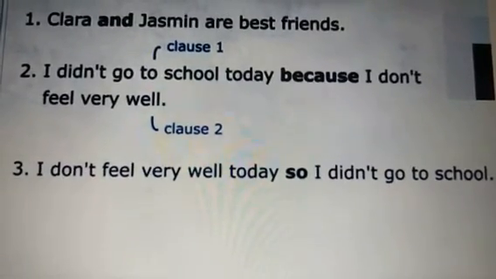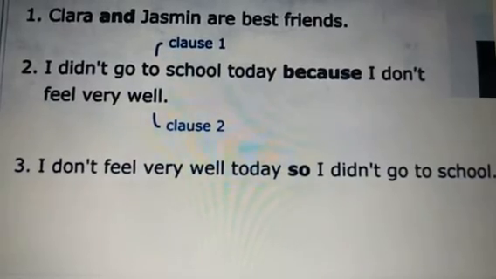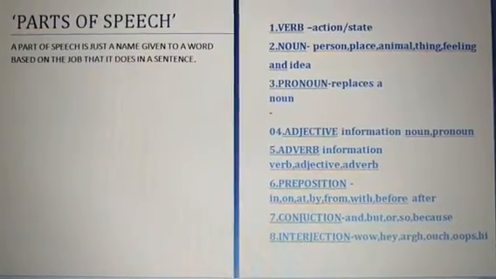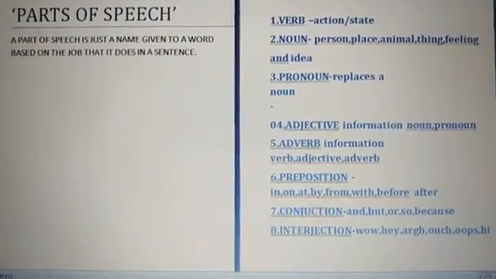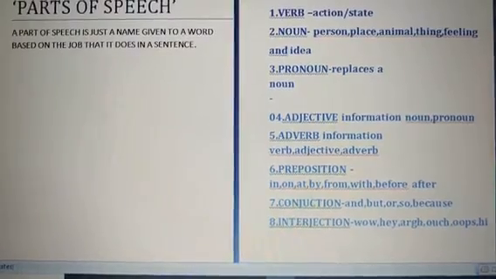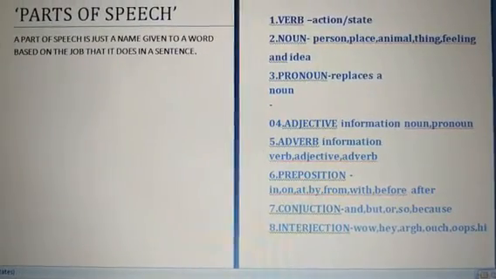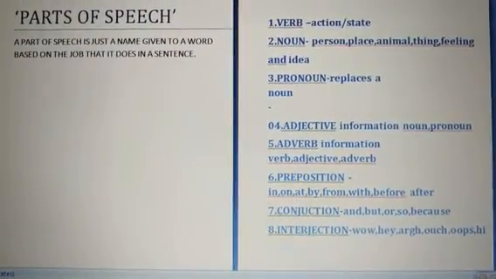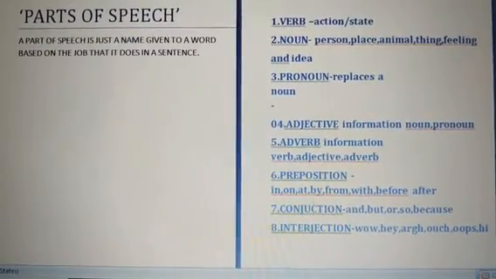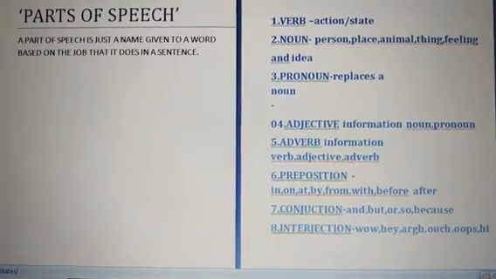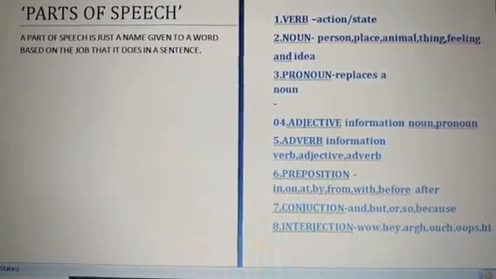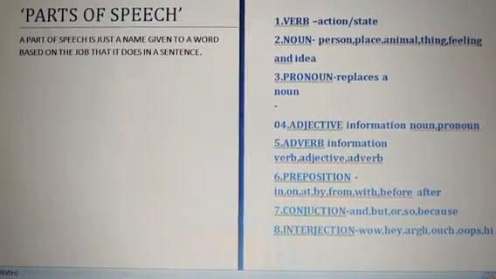So the last part of speech that we will look at is the interjection. They are words that have no real meaning, but they help us to show certain emotions or exclamation. For example, the interjection wow shows excitement, surprise or amazement. The interjection ugh shows frustration or anger. Like if I'm trying to open a jar of cookies or a jar of pickles, but I can't open it. So I might say ugh, and I just can't do it. That shows I'm angry or frustrated.